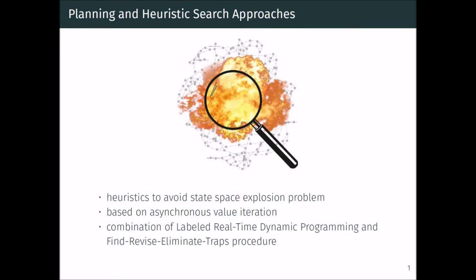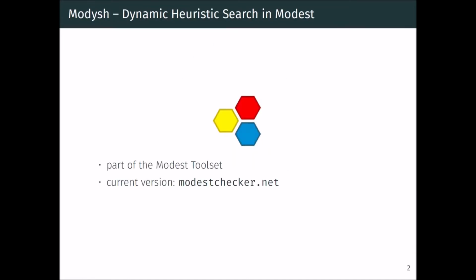We modified, adapted and extended the procedures known from the planning community to efficiently check reachability, expected reward properties and bounded versions thereof on general MDPs. Originally, these approaches were limited to checking the maximal goal reachability probability on specific MDP structures. The approach is implemented in Modish, which is part of the Modest toolset. The current version of the tool is available online.